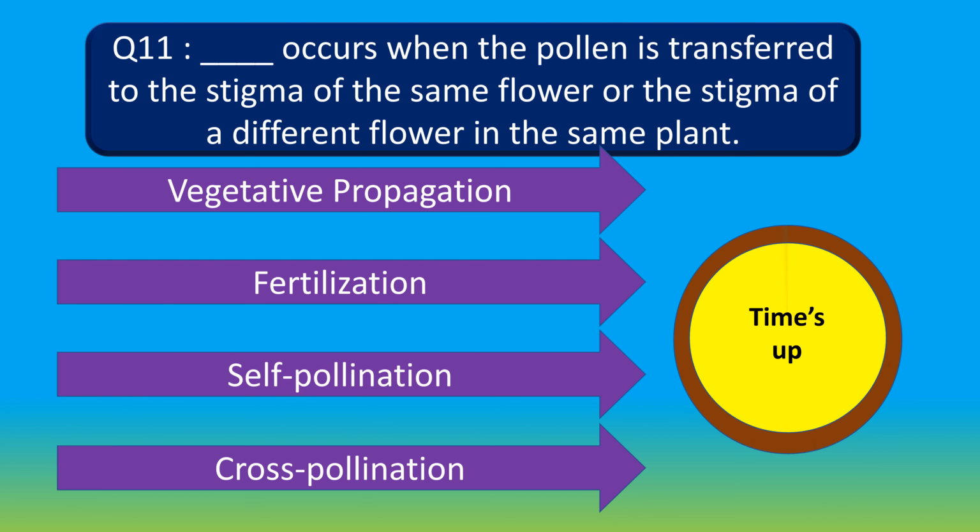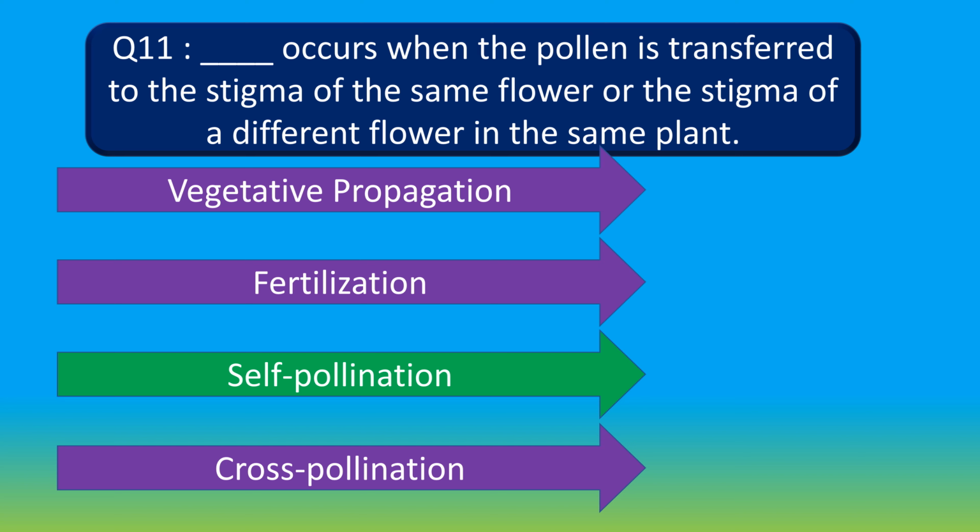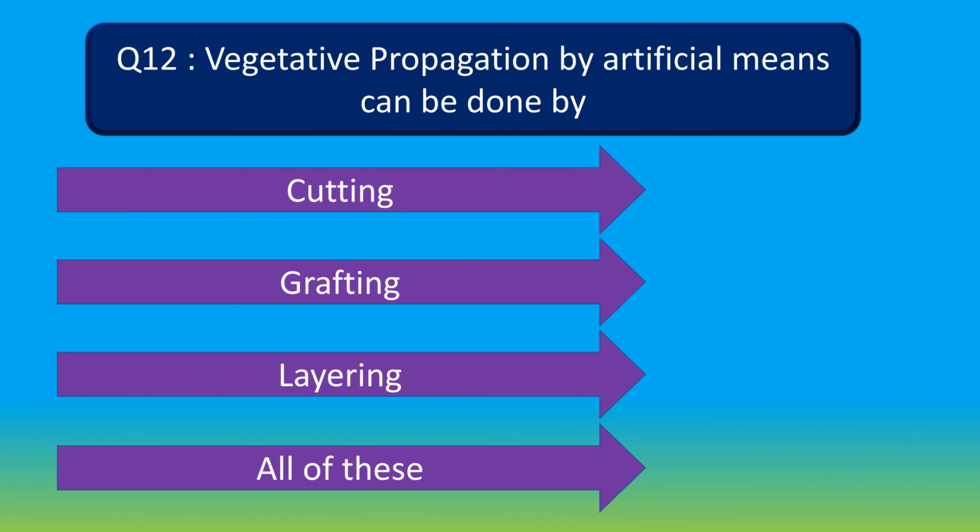Your time is up. And the right answer is self-pollination. Self-pollination occurs when the pollen is transferred to the stigma of the same flower or the stigma of a different flower in the same plant. Moving to question number 12.